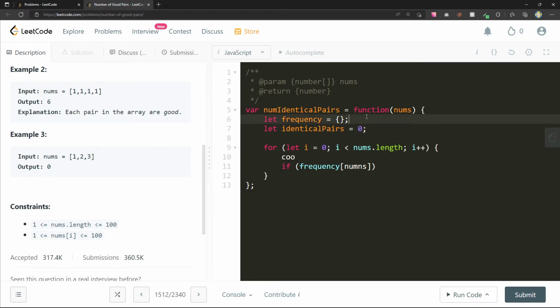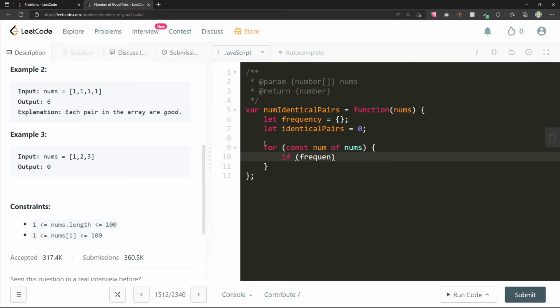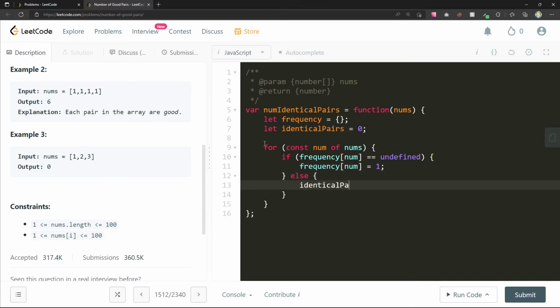I don't really need the i, I can say for const num of nums, if frequency of num is undefined, then set it equal to 1. Frequency num equals 1. Else, we can say identical pairs plus equals the frequency at num, and then the frequency at num plus equals 1.